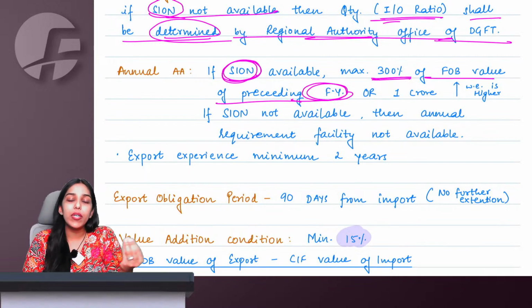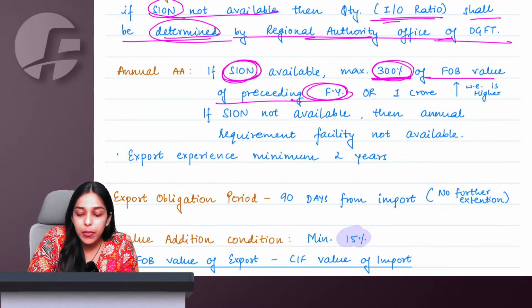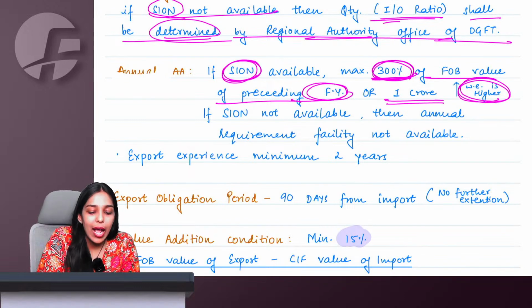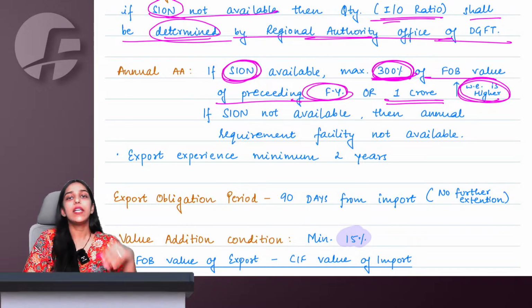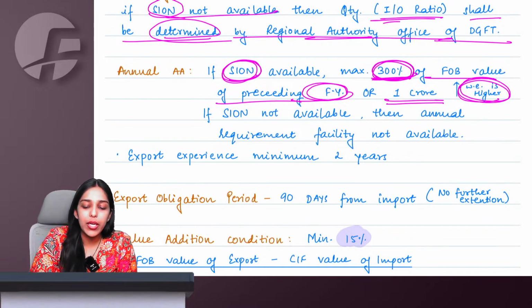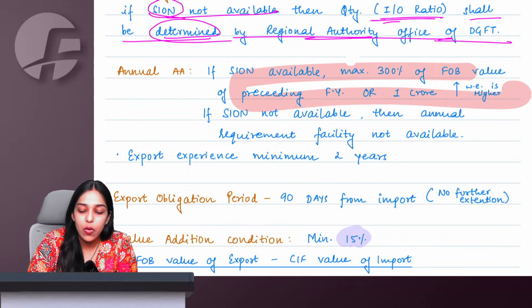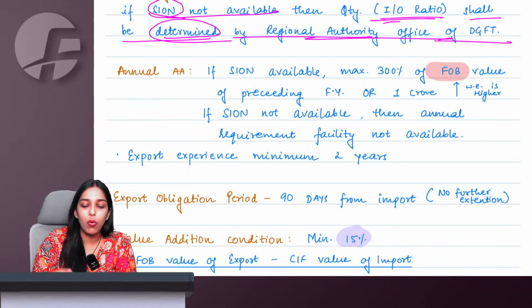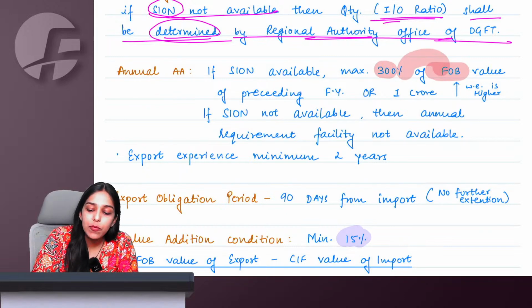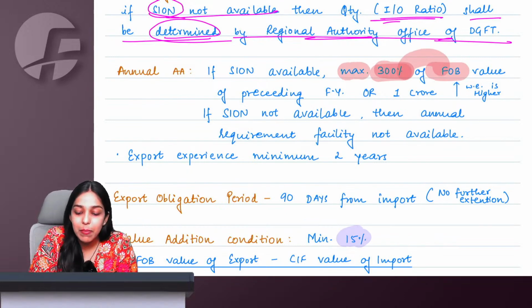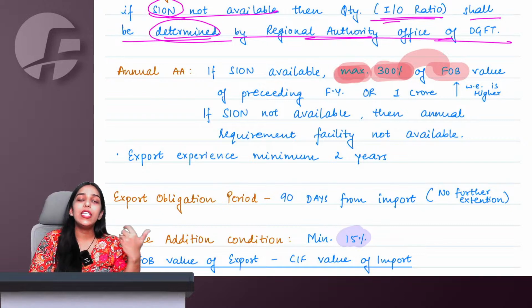Whatever I exported in preceding financial year, 300% of the same, or 1 crore, whichever is higher, I can get an annual advance authorization that for the entire year I am open to import inputs for this amount without paying any duty. So whatever FOB value I exported preceding financial year, 3 times of the same, 300%, this is maximum they can give me annual advance authorization.